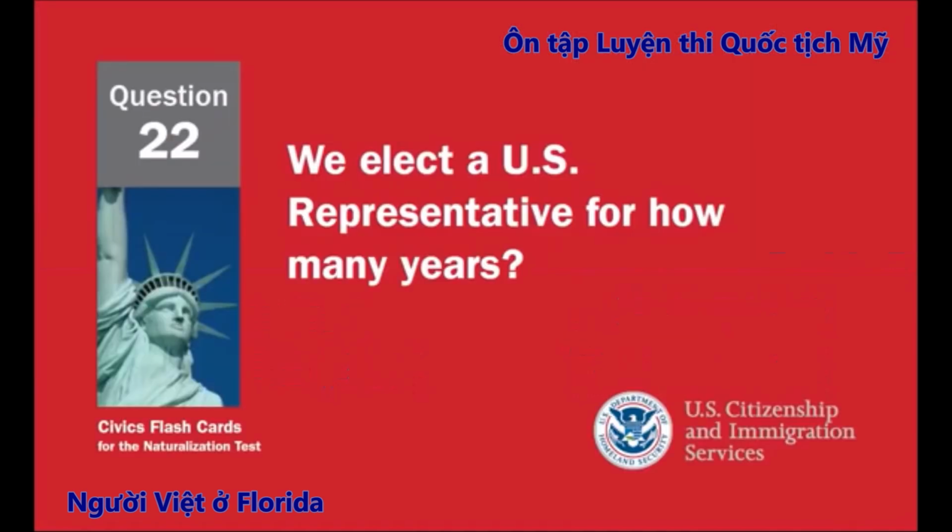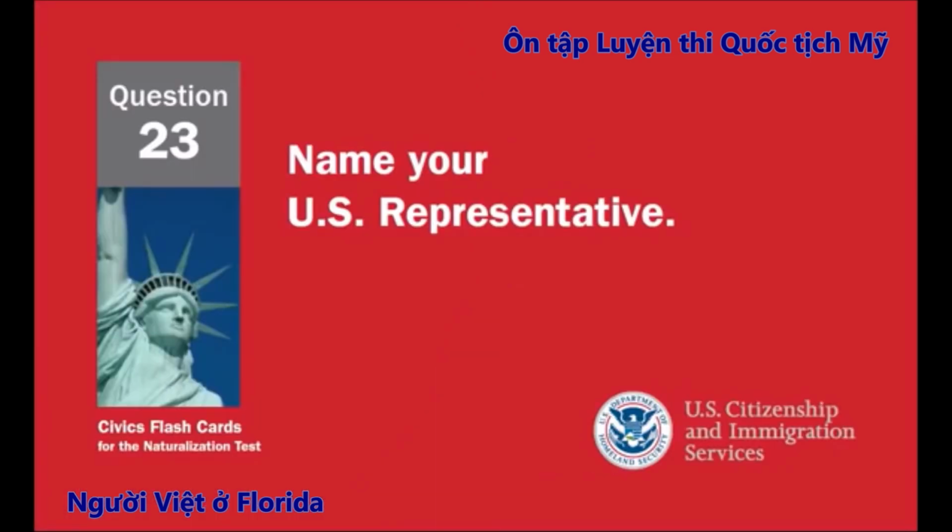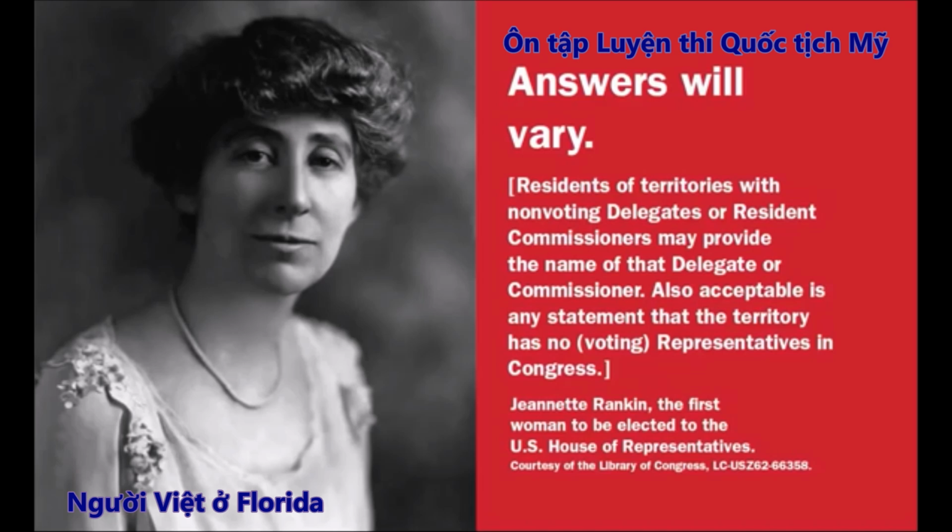435. We elect a U.S. representative for how many years? 2. Name your U.S. representative. Answers will vary. Residents of territories with non-voting delegates or resident commissioners may provide the name of that delegate or commissioner. Also acceptable is any statement that the territory has no voting representatives in Congress.